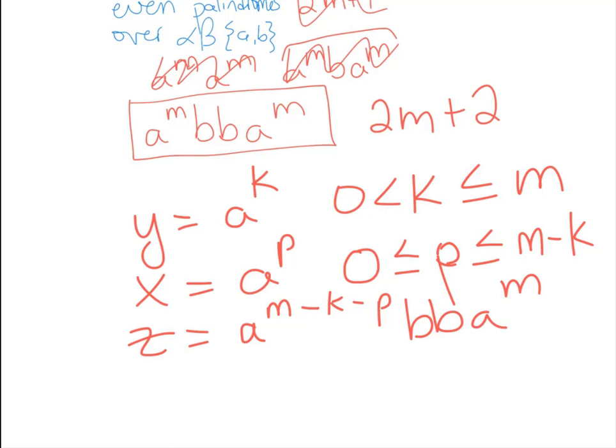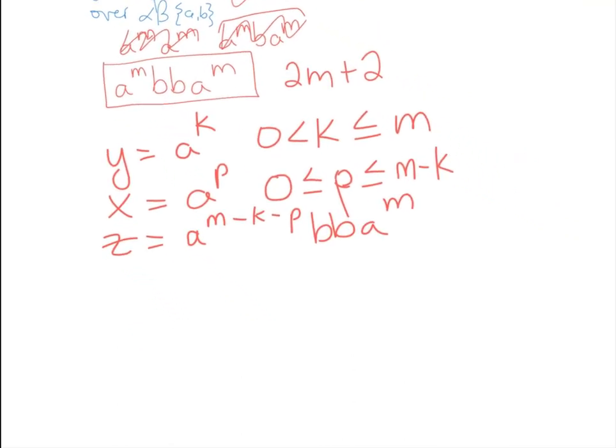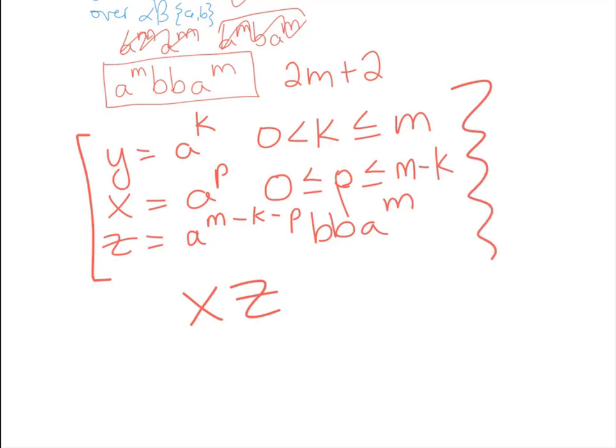And so if you're doing your proof to show that even palindromes are not regular, the hard part's done now, right? Because we figured out what X, Y, and Z are. So if you just pause the video, take this and say, what's XZ? XZ should be in the language, but if you figure out what XZ is using this stuff over here, you'll find that XZ isn't in the language. Or you could choose to do XYYZ, because XYYZ also isn't in the language.